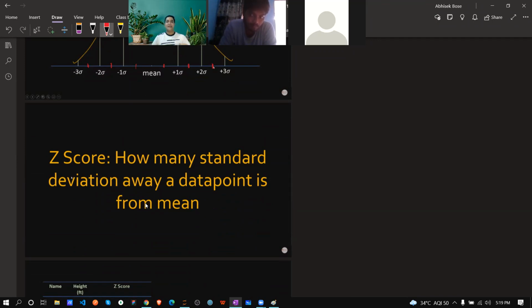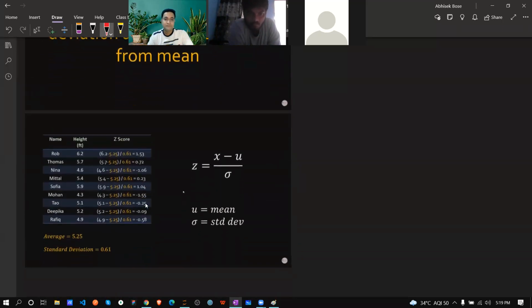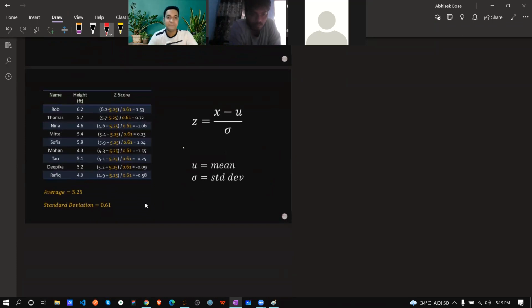So standard deviation has some limitation, like it has some quadrants 1, 2, 3. If something is at a point, obviously it will come as a z-score. Now see this one. With this data only, whatever data we got, we know the average is 5.25. So how can you calculate z-score? The z-score formula is the same. This is my data point, this is my mean, like average, and my standard deviation. So you need to calculate mean and standard deviation. The mean or average we got from here directly, 5.25.